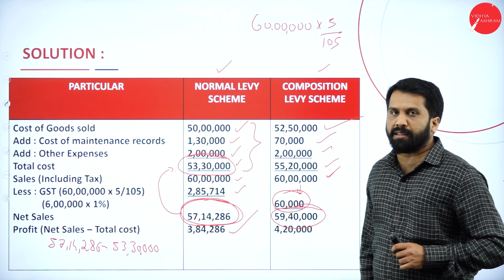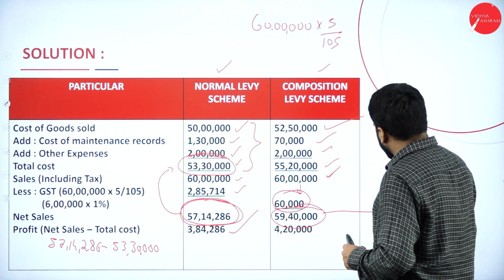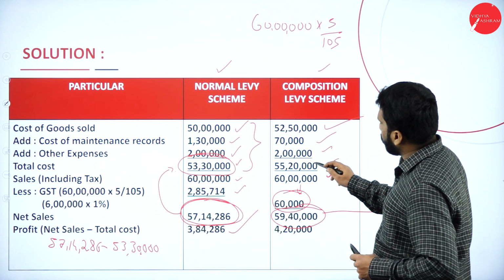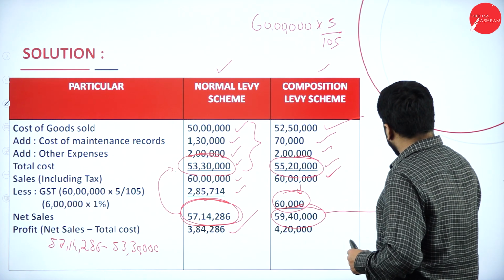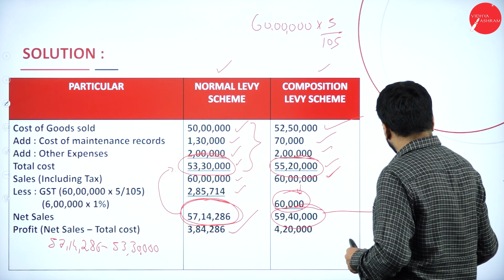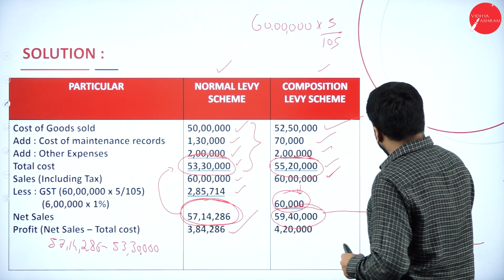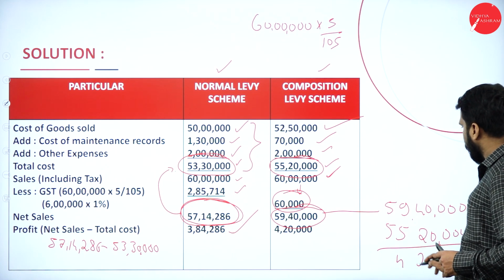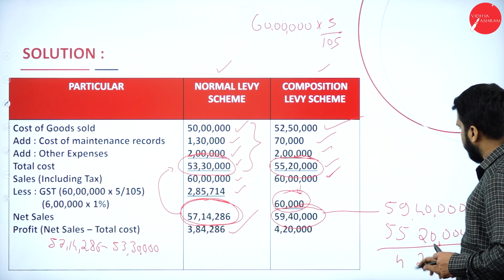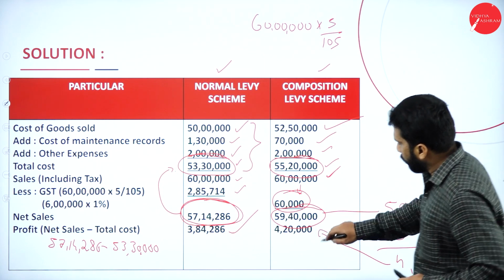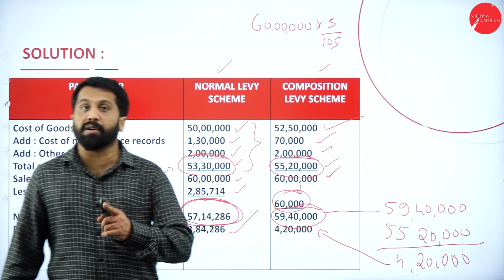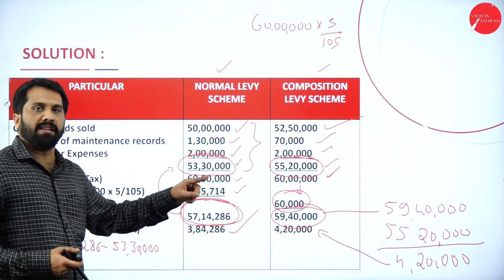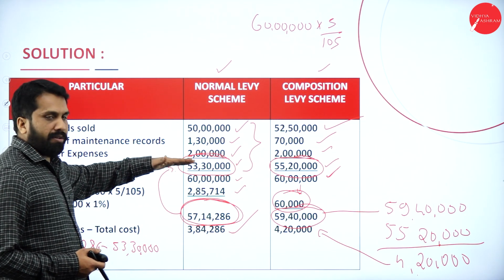Similar to this calculation. Now, this is your selling price. This is your purchase price. 59 lakh 40,000 minus 55,20,000, you will get 4,20,000. Hope you are clear. Yes, your answer is 4,20,000.